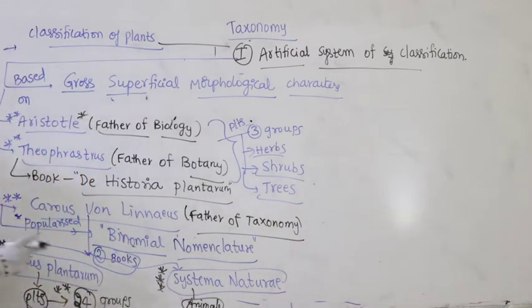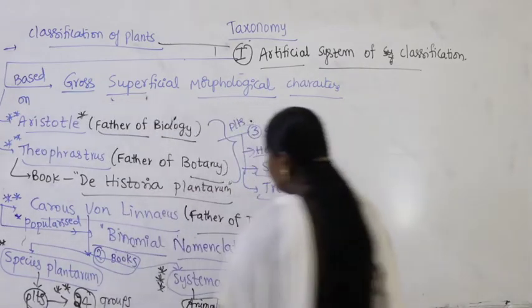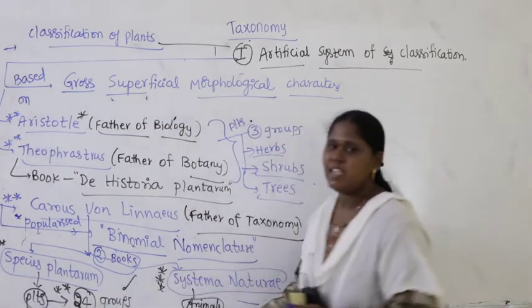So, Carolus von Linnaeus has written two books, Species Plantarum studies about plants and Systema Naturae gives study on animal classification, right.